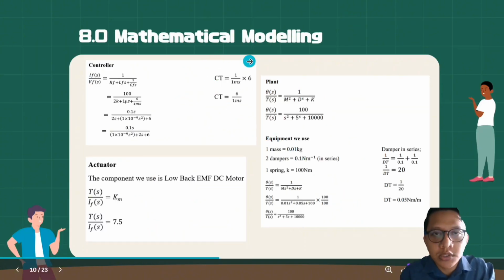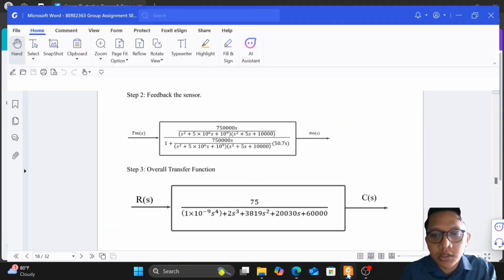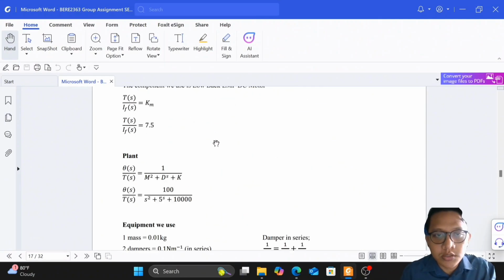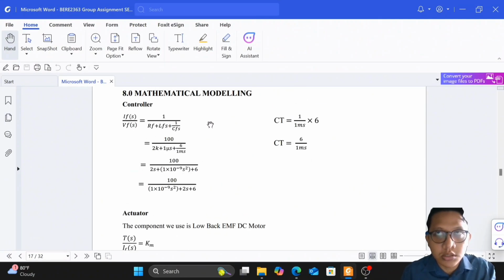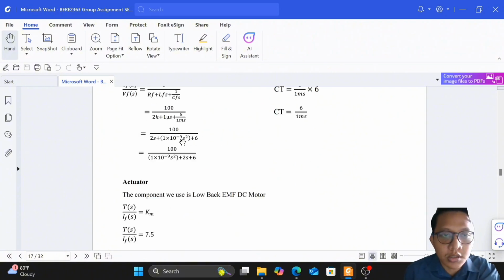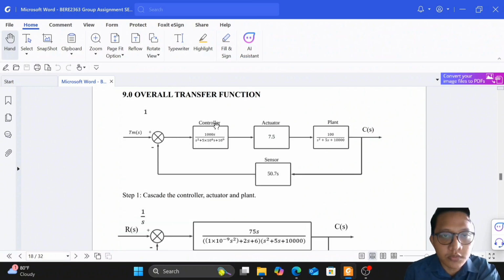First thing first, I want to apologize to Dr. Mania because the report I submitted had some technical issue with the folder and overall transfer function.